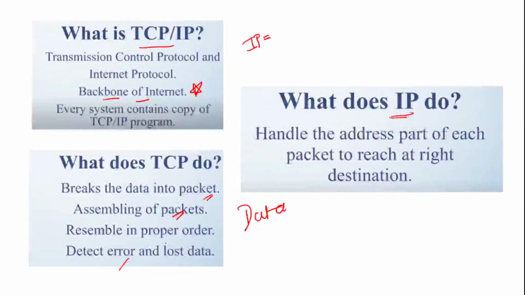And what does the IP address, that is the internet protocol, do? It handles the address part of each packet so that it reaches the right destination. Every packet has its own identity in the form of an address, and that is the main work of IP.